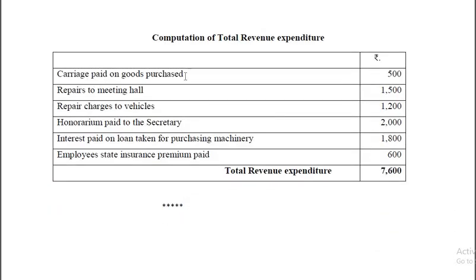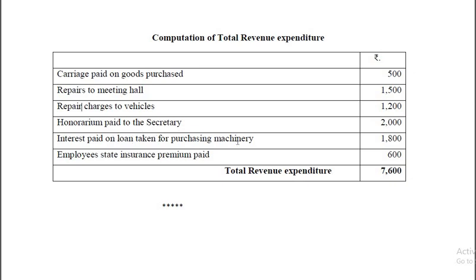Now, carriage paid on goods purchased, yes, revenue, recurring in nature. Goods are meant for resale. Repairs to meeting hall, maintenance of the fixed asset meeting hall. Repairing charges to vehicles, vehicles must be in good condition, so that must be maintained, otherwise it cannot be used, and its efficiency will decrease, therefore it has to be maintained. Maintenance expenses, revenue. Honorarium paid to secretary regularly, that should be paid, it's a recurring item, so revenue expenditure.